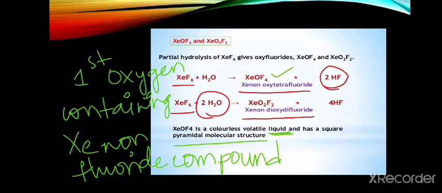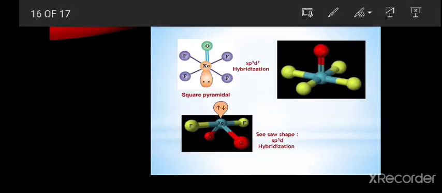See, these are the structures of xenon dioxydifluoride and xenon oxytetrafluoride. The xenon oxytetrafluoride and xenon dioxydifluoride have the hybridizations sp3d2 and sp3d.